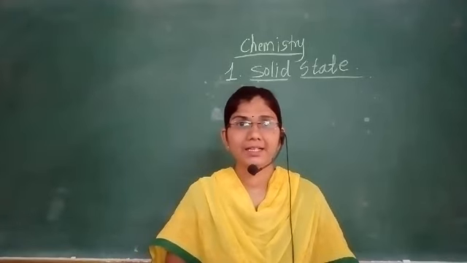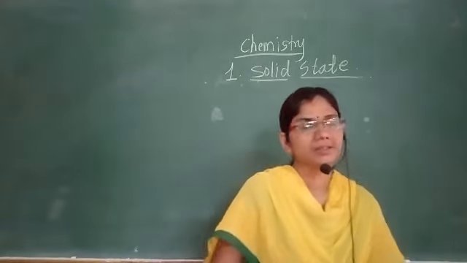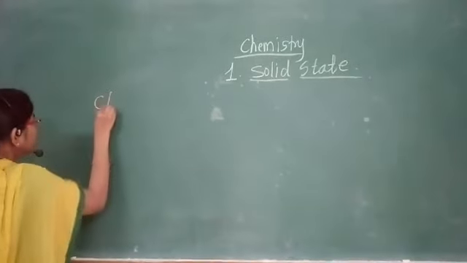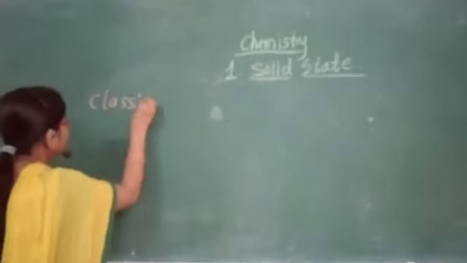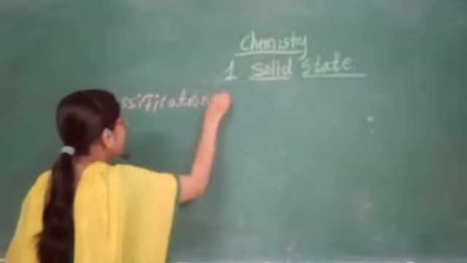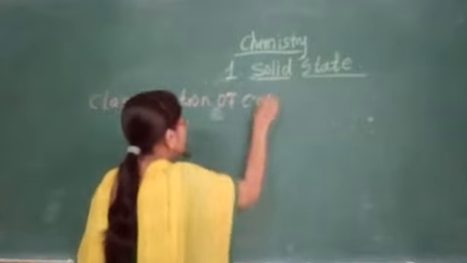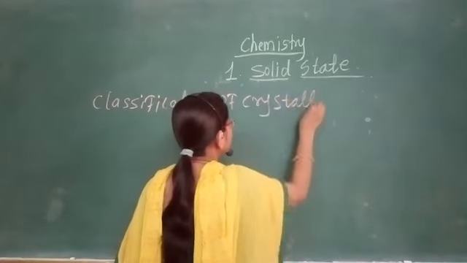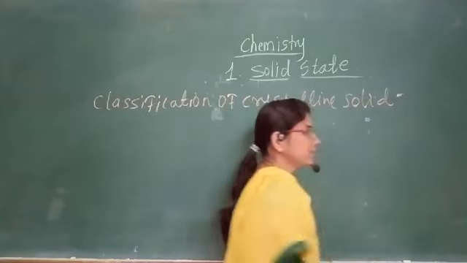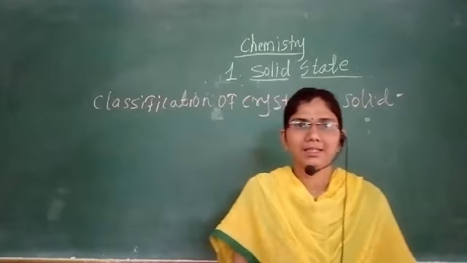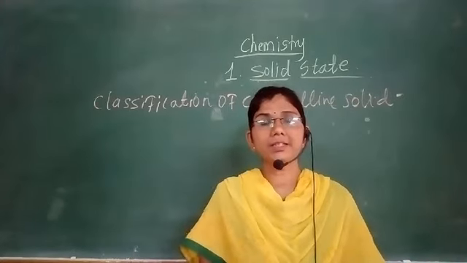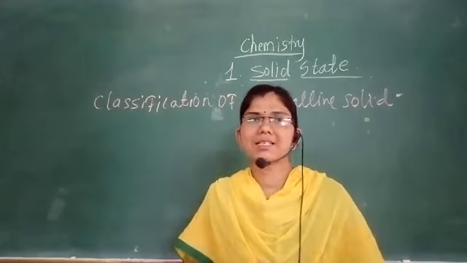And next to that, we started the classification of crystalline solids. As we say, in this topic, solid state, we have to study only crystalline solids.